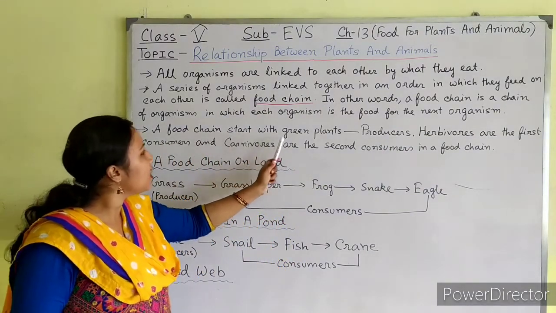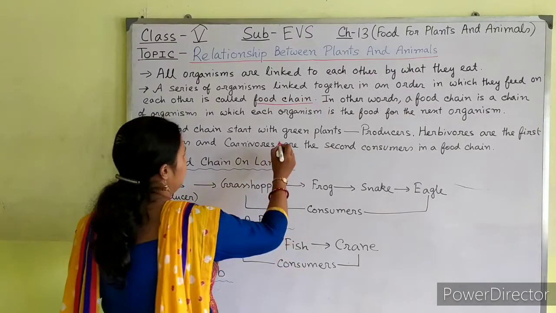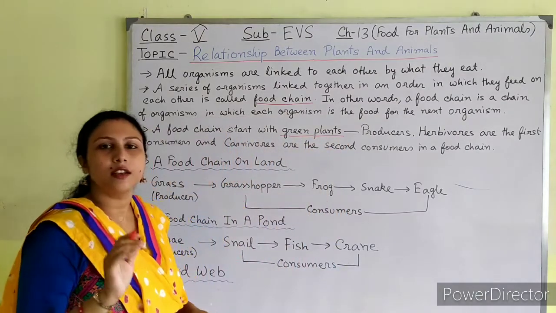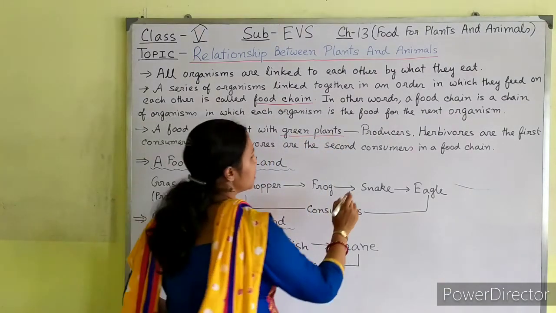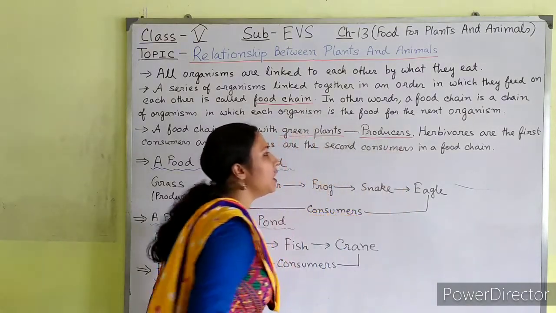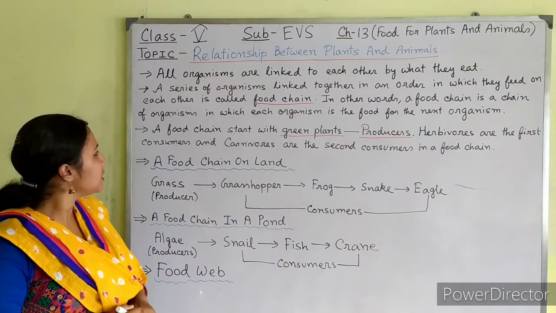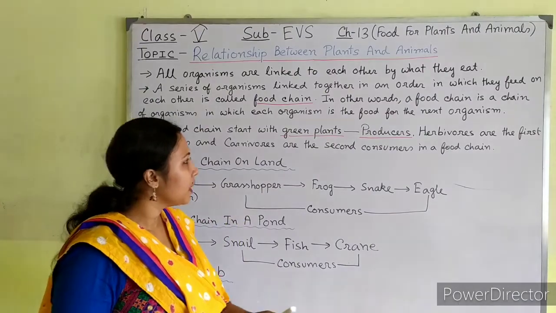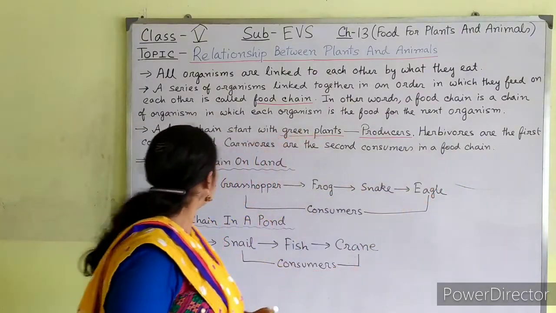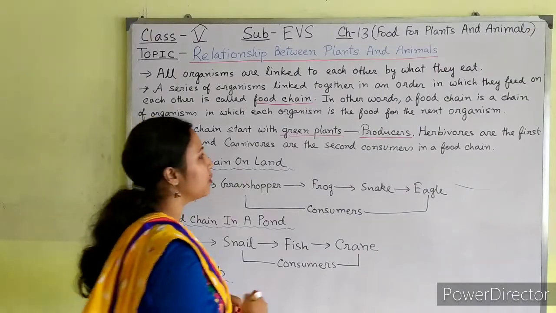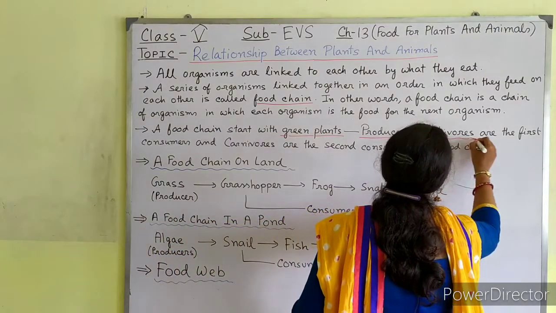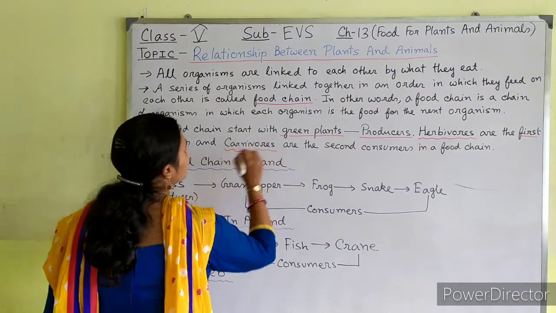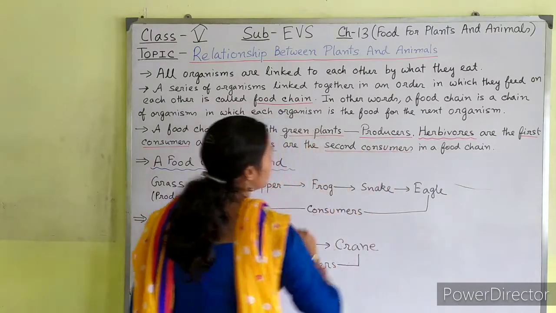A food chain starts with green plants because the green plants are the producers. Herbivores are the first consumers and carnivores are the second consumers.